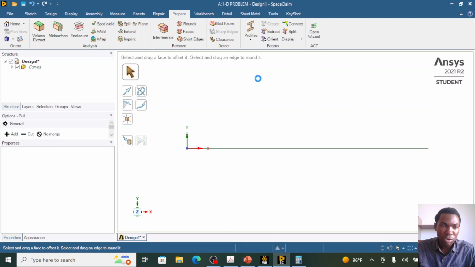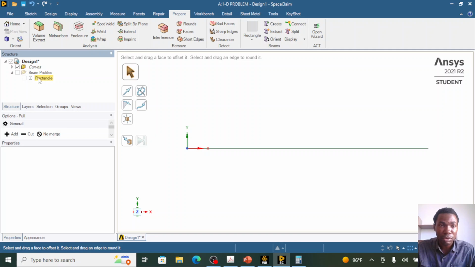And as I showed you earlier, we need to actually create two sections. We have 50 mm square as the cross-sectional area of element 1 and 100 mm square as the cross-sectional area of element 2. I've created one section here.